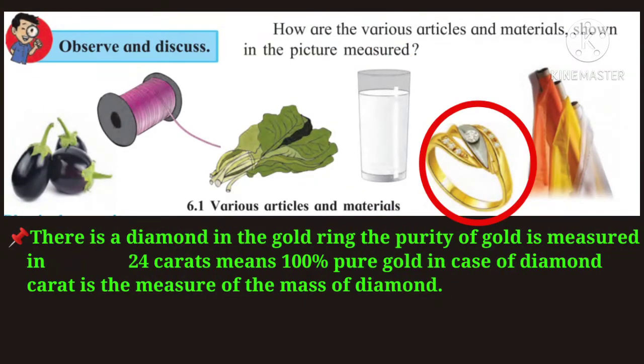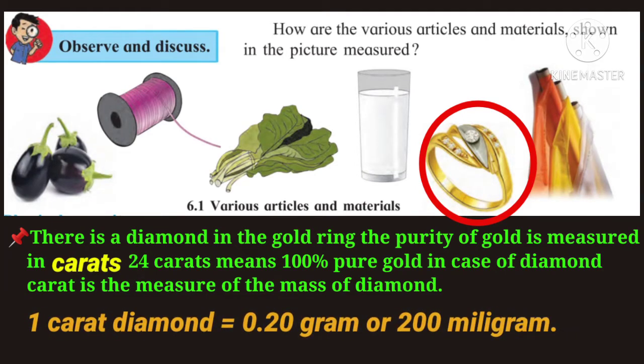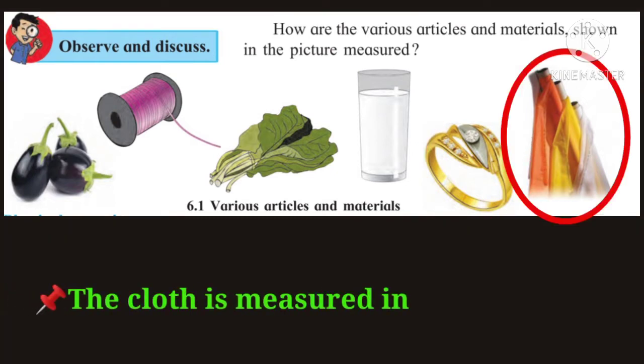There is a diamond in the gold ring. The purity of gold is measured in carats. 24 carats means 100% pure gold. In case of diamond, carat is the measure of the mass of diamond. 1 carat diamond is equal to 0.20 gram or 200 milligram. The cloth is measured in meters.